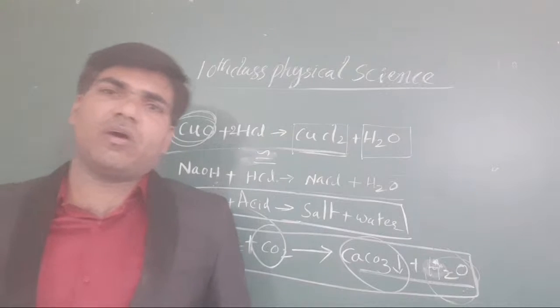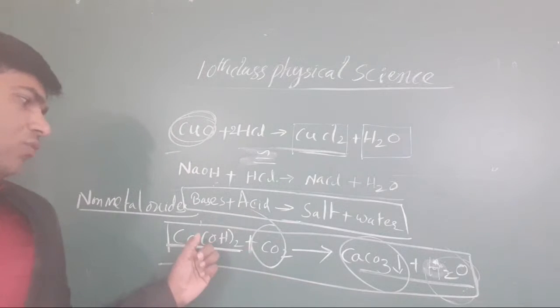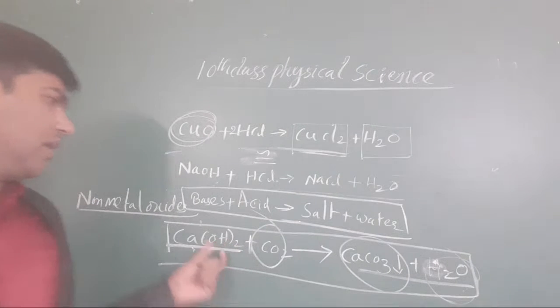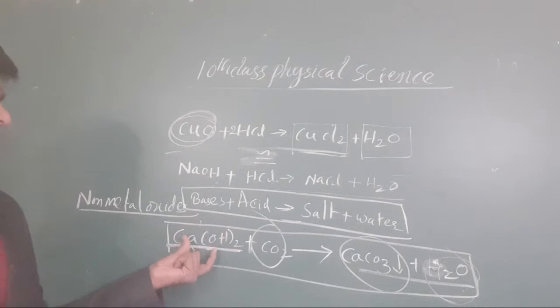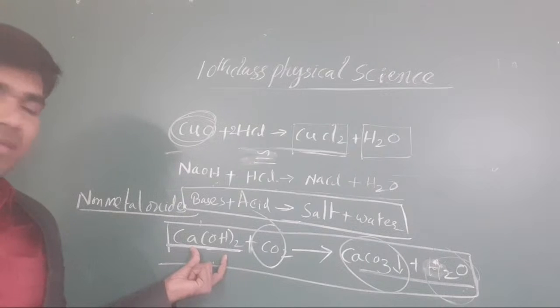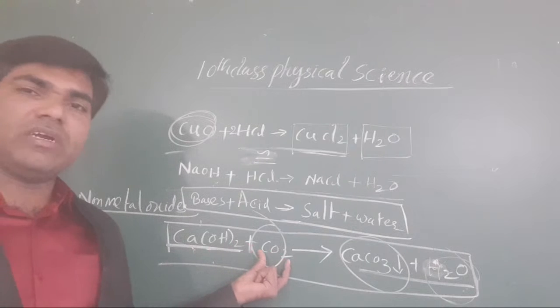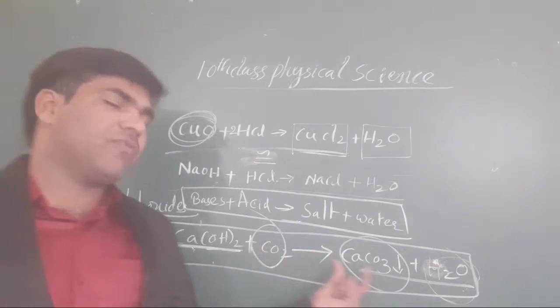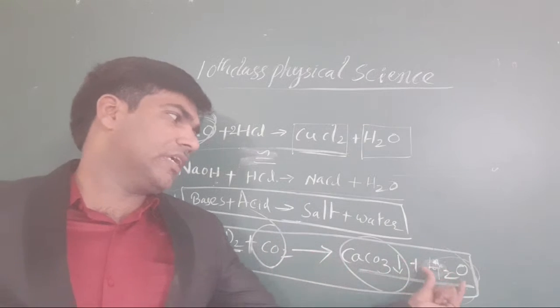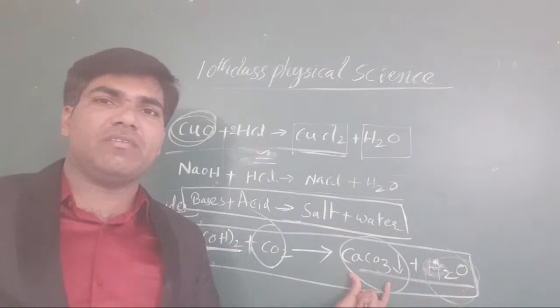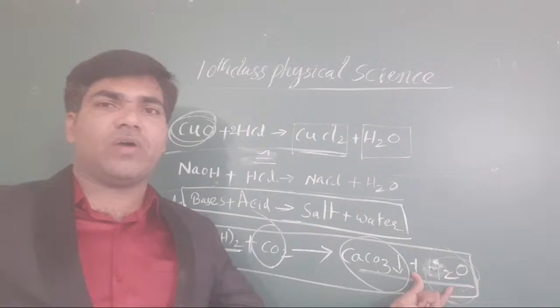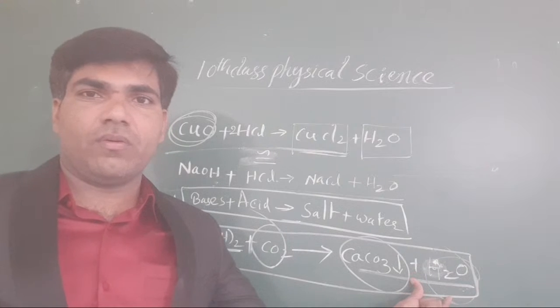That is what we have to take here. When you take calcium hydroxide, it is a metal oxide. Then the non-metal oxide, carbon dioxide, is combined with it. It forms calcium carbonate as well as water. Calcium carbonate is the main salt here, and that salt is formed with the water.